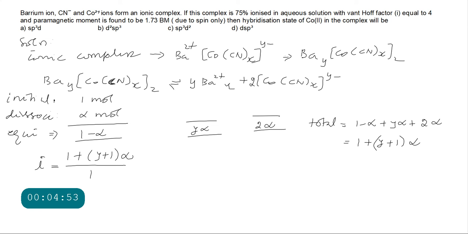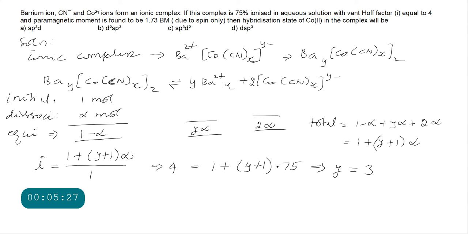Now let us substitute i equal to 4, then 1 plus (y plus 1), alpha is 75%, in the sense 0.75. Let us simplify. 1 goes to the other side, it becomes 3, 3 by 4, the 3s cancel, so 4 comes this side, y plus 1 is equal to 4, so y is equal to 3.